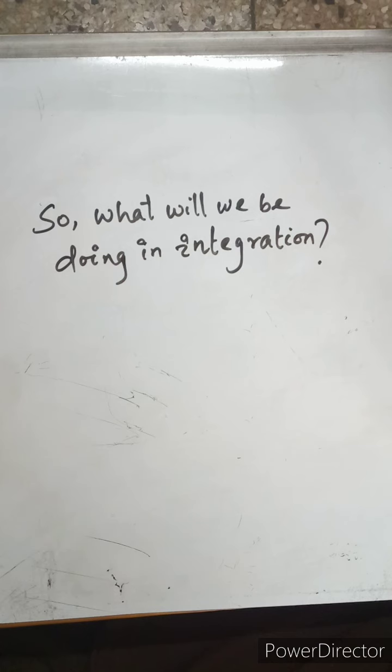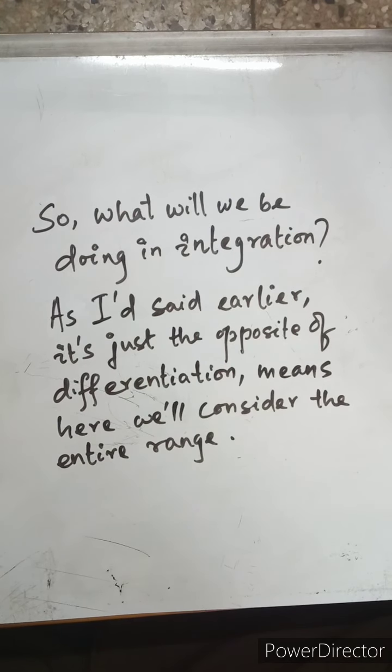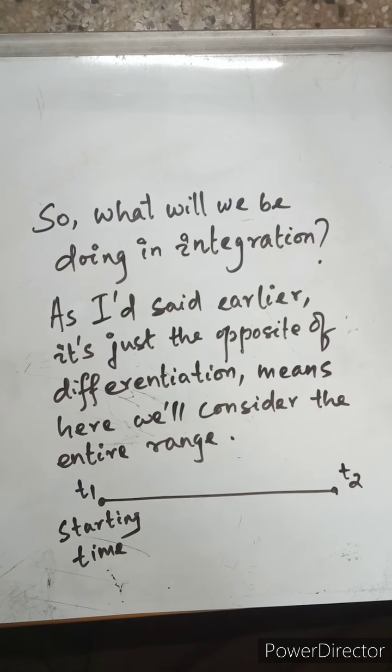So what exactly will we be doing in integration now? We know what we did in differentiation, but as I said earlier, it's just the opposite of differentiation. It means we'll be considering the entire range. Instead of going for an instant case, we'll be considering the entire range, from the starting time t1 to the ending time t2.